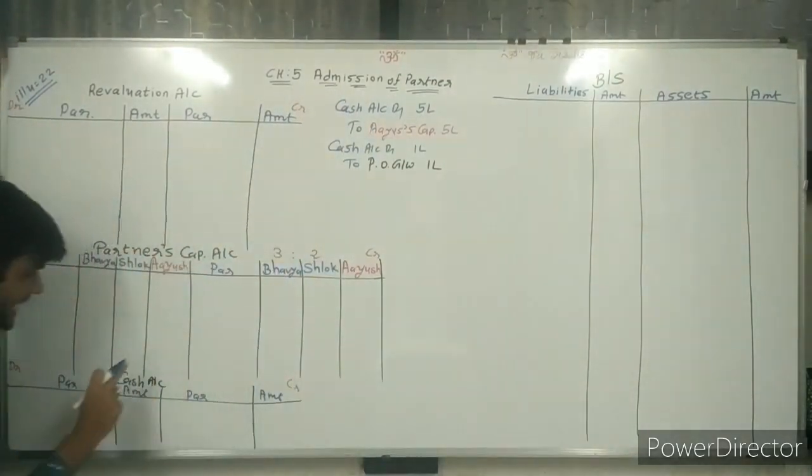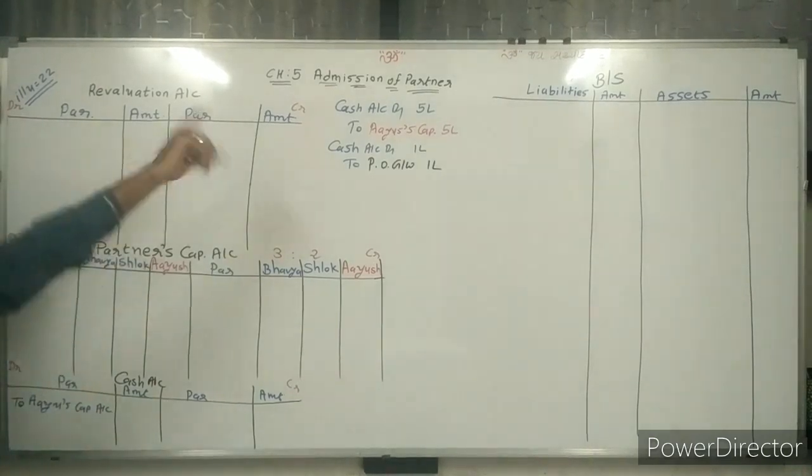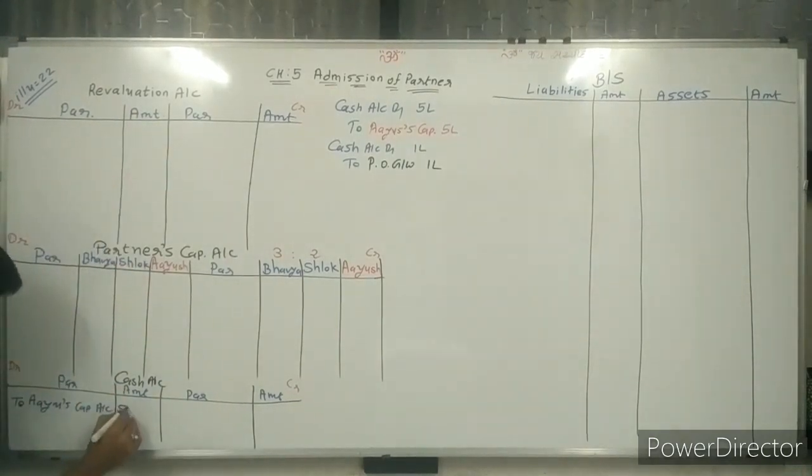Cash account debit. So here, on the cash account debit side, to Ayush capital account, and the amount is 5 lakh rupees.